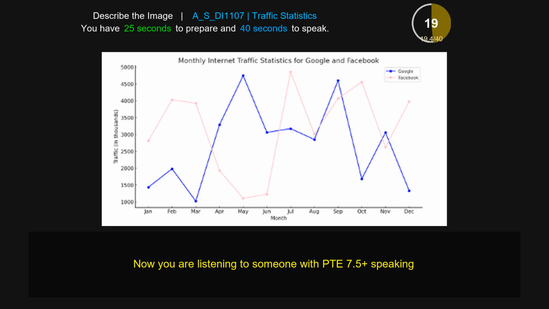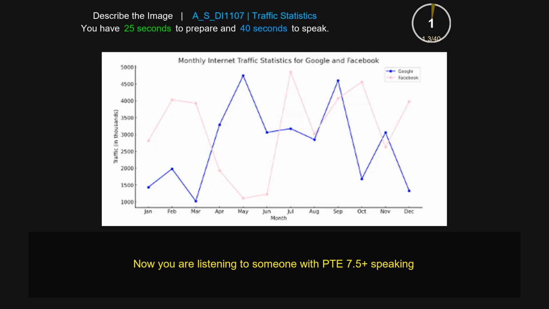There are two different lines in the box that represent two different things, that are Google and Facebook, where the blue represents Google while the orange represents Facebook. To sum up, the image provides information about the monthly internet traffic statistics for Google and Facebook.